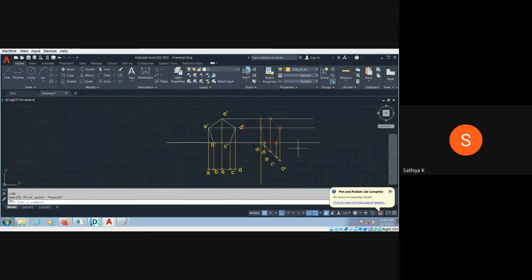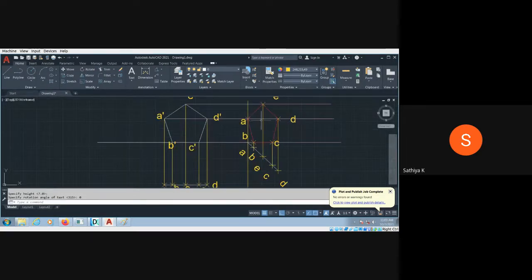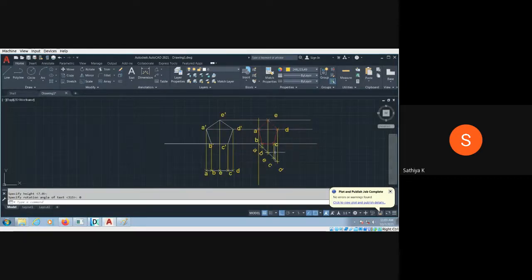So type the text command and specify somewhere else. Angle should be 0. Here actually A point, here B, here C. So you can reduce the size of the text also. You are feeling it is a little bit larger. Okay. Now this is the reduced one. This is the actual size of the pentagon which is available on the vertical. Okay, and this is the answer actually.